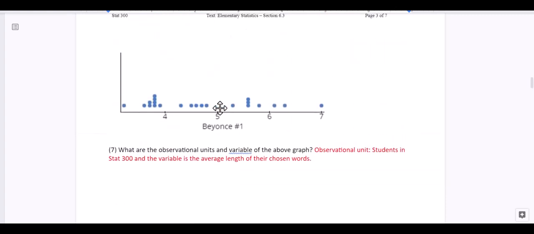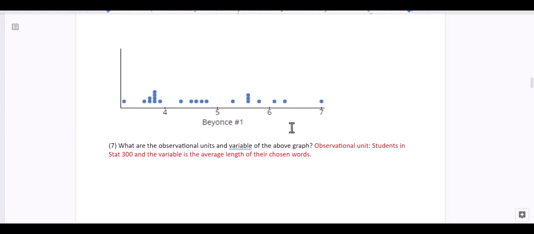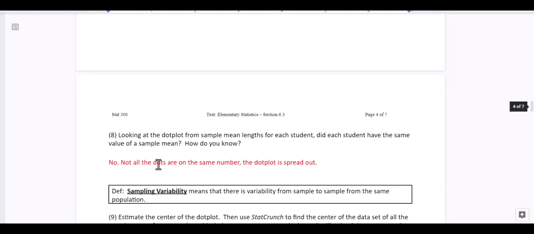Well, we don't have a bunch of dots at the same value. I think 22 of you took the survey, so there would have been 22 dots on the same number if everybody got the same mean, but this is pretty spread out. There are some people that got the same: 3 there and 4 there. People got the same average length of words, but not everybody did. So we can say no, not all the dots are at the same number. The dot plot is spread out.